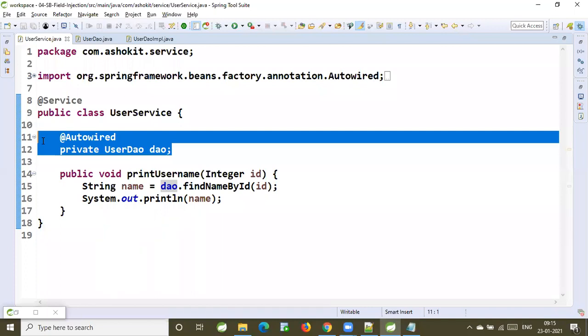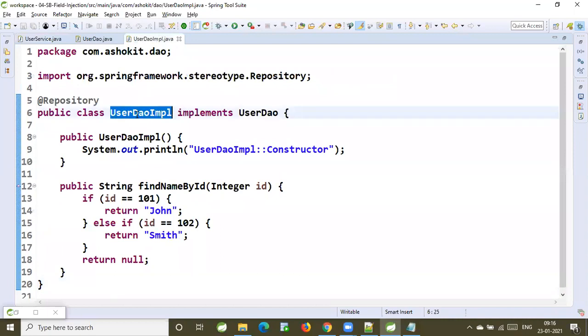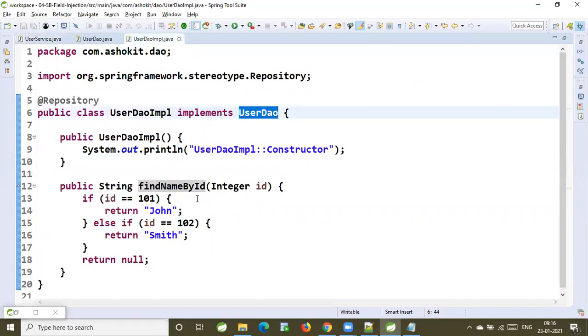How will it identify the implementation class object? The IOC container will check by type. Whenever it checks by type, there is one implementation class available, which is user DAO IMPL for the user DAO interface. Then it is going to inject that object here. Very good.